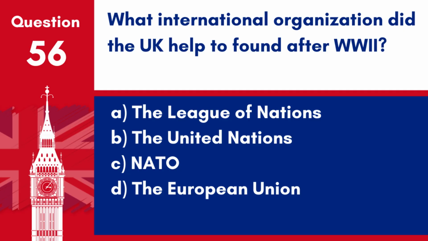Question 56. What international organization did the UK help to found after World War II? A. The League of Nations. B. The United Nations. C. NATO. D. The European Union. Answer B. The United Nations. The United Kingdom was a founding member of the United Nations in 1945, following the end of World War II, aimed at promoting international peace and security.